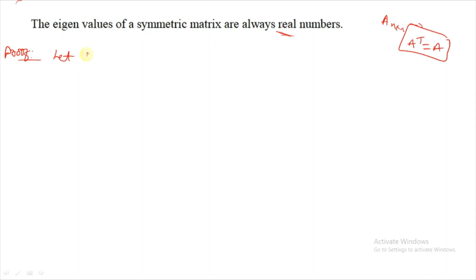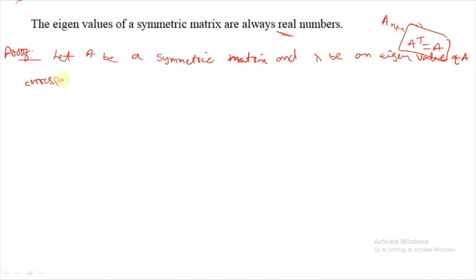Let A be a symmetric matrix and lambda be an eigenvalue of A with corresponding eigenvector x.